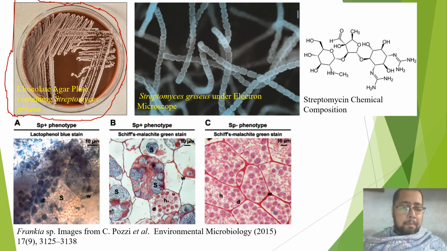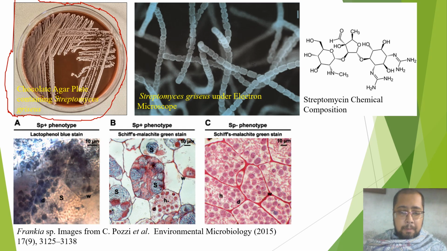Now, what is an agar plate? An agar plate is a petri plate containing a growing medium in solidified form with the help of agar. Agar plates are used in microbiology to grow bacteria and fungi.